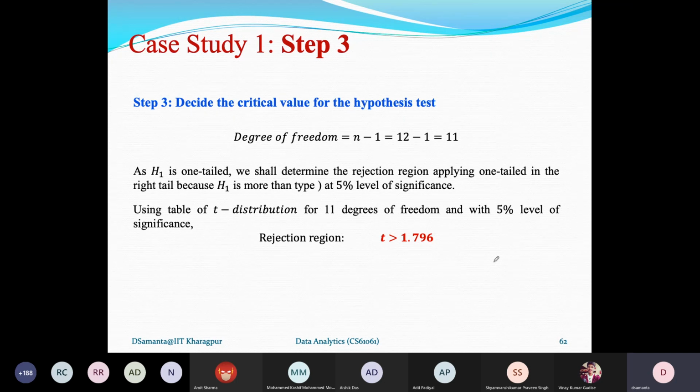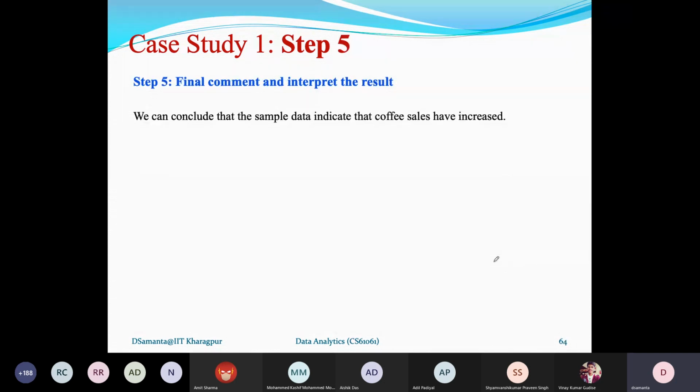Now you can see, in common language, the interpretation of the test is that the sample data, or our hypothesis testing, says that coffee sales have increased. That means the vendor can take this decision into action. So this is the test procedure here, and I hope you are able to follow it.